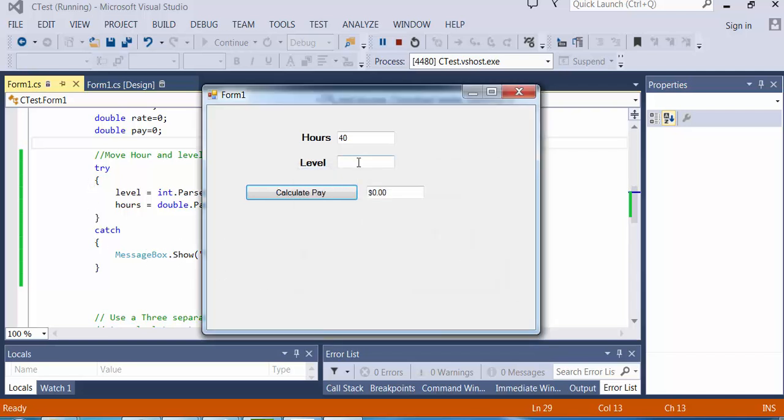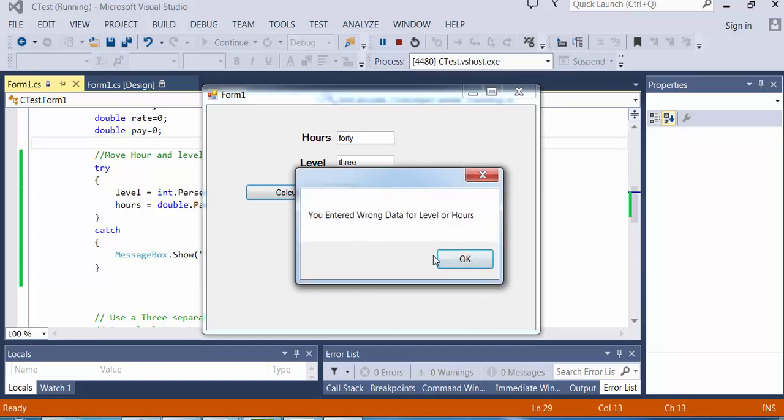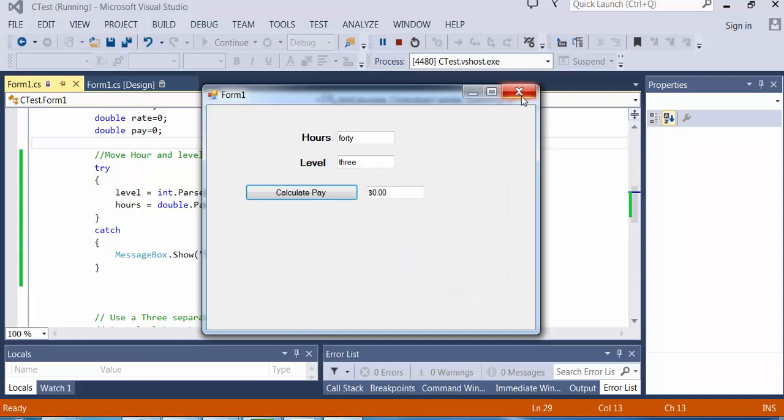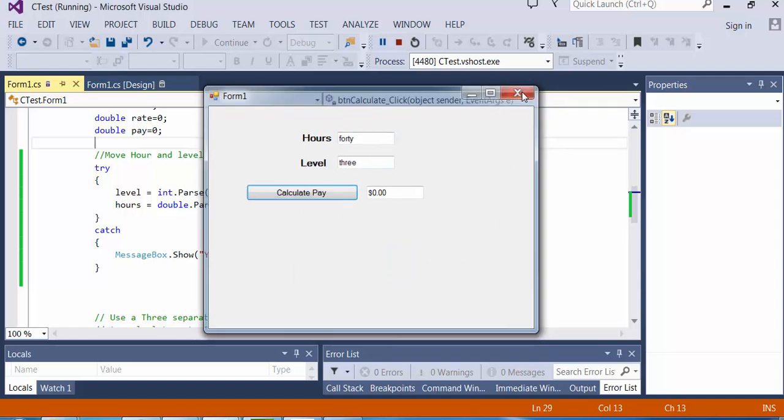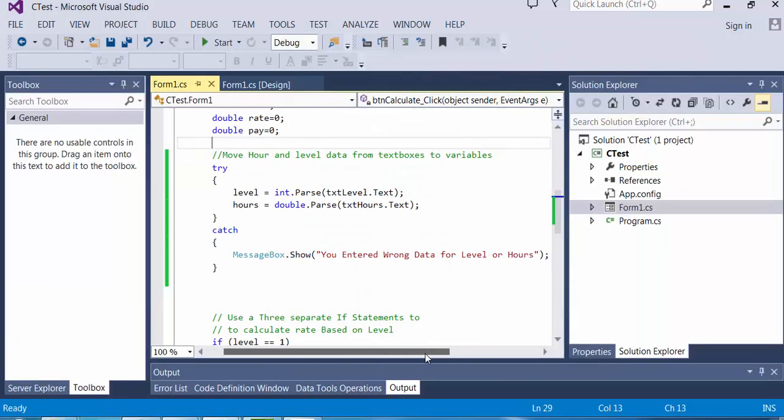What's great is even if I put in all kinds of wrong stuff, like maybe the user didn't know they had to use numbers, they thought they could just type in letters, it won't crash. It just goes down to the catch portion, executes it, and gives the user a chance to fix their mistake.